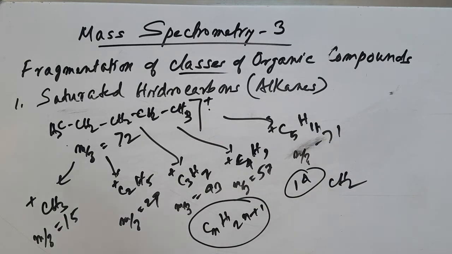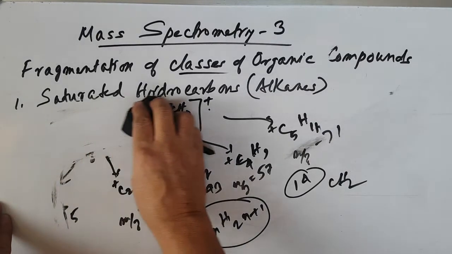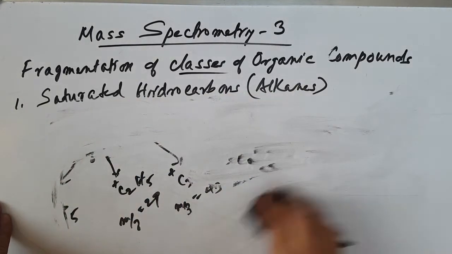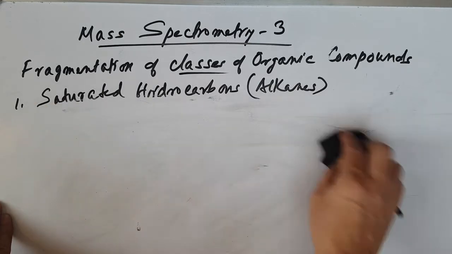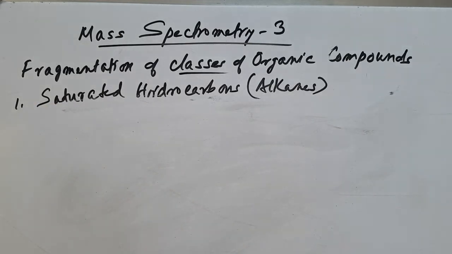And it can be branched. Then the next is about branched hydrocarbons. Hydrocarbons can have branching. As we have discussed most of fragmentation in the earlier classes, fragmentation takes place adjacent to the branching point.